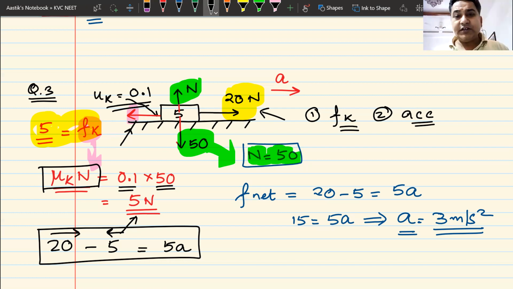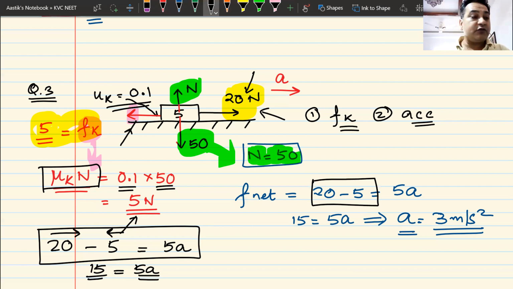So in question number 3 or question number 4 or question number 5, what have we done? We have found out the net force. In question number 3, the net force was 20 in the forward direction and 5 in the backward direction. So the net force becomes 20 minus 5, which is 15 newtons, and that must be equal to 5 times acceleration, mass into acceleration. We have done many questions on this. I don't think there is anything new. 20 is forward, 5 is backward, so net force is 20 minus 5. That must be equal to MA.